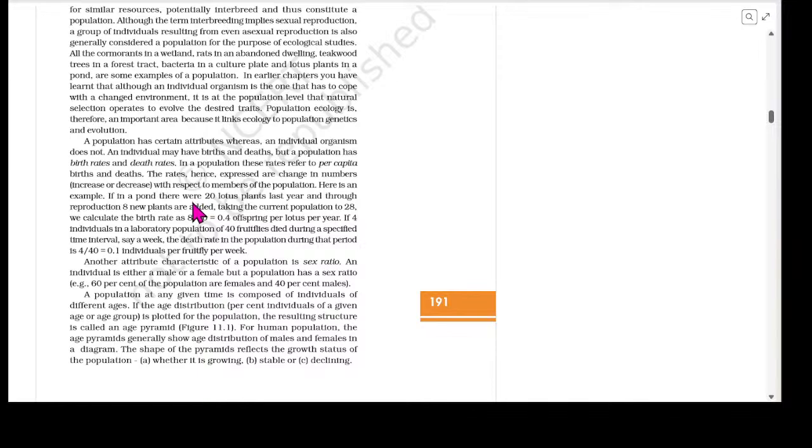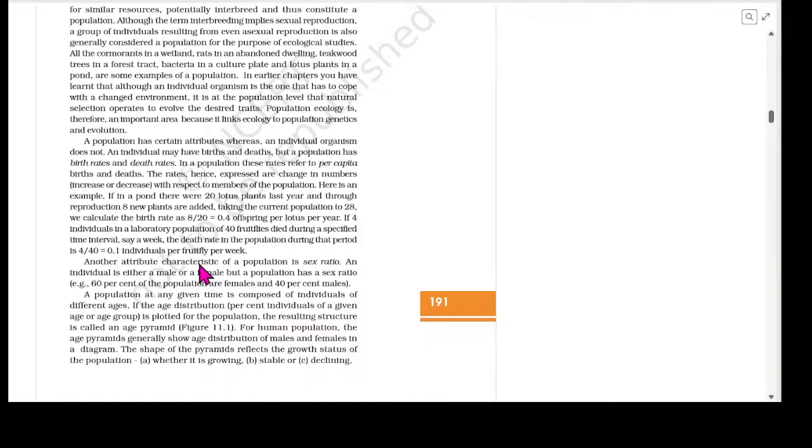If in a pond there were 20 lotus plants last year and through reproduction 8 new plants are added, taking the current population to 28, we calculate the birth rate as 8 by 20, which gives you 0.4 offsprings per lotus per year. If 4 individuals in a laboratory population of 40 fruit flies died during a specified time interval, say a week, the death rate in the population during that period is 4 by 40, which gives you 0.1 individuals per fruit fly per week.